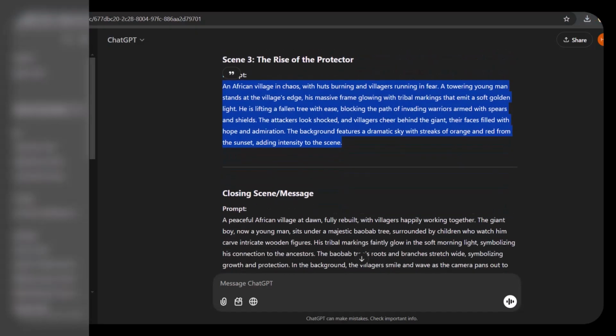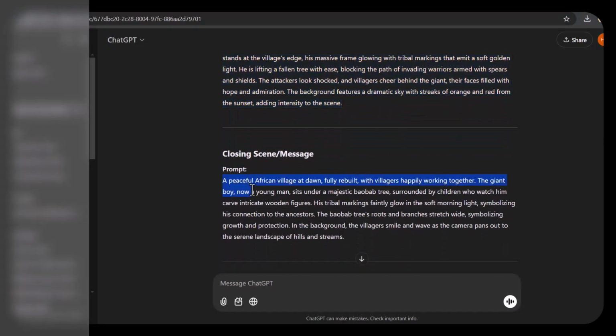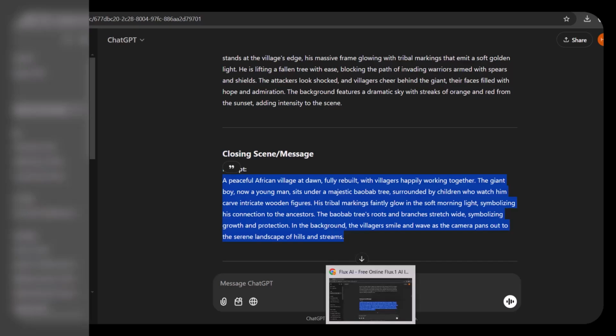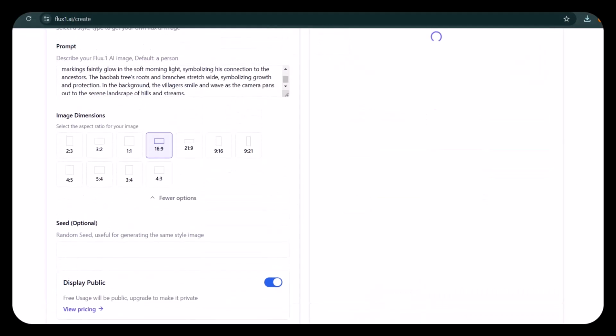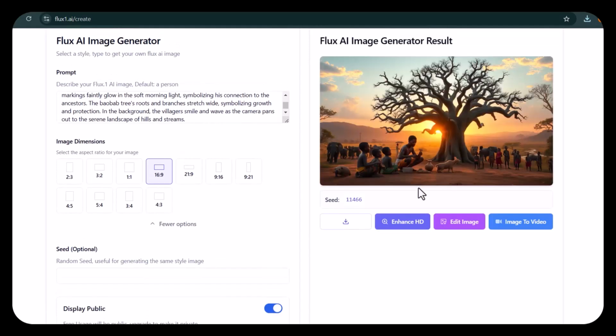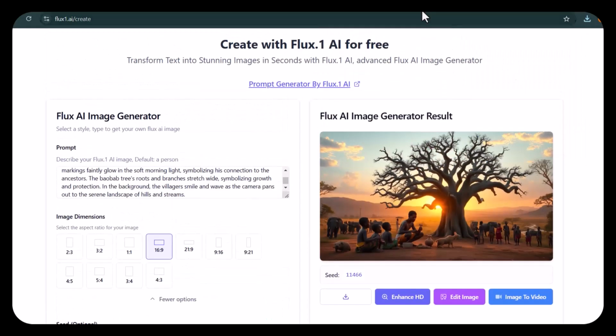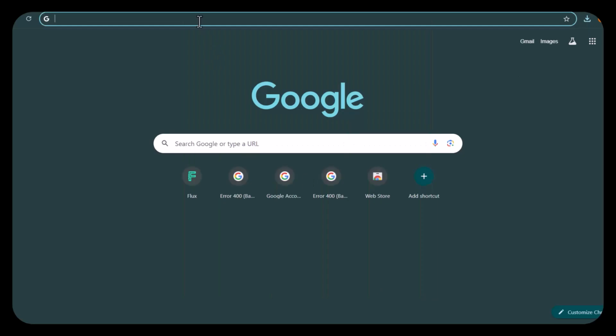Lastly, ChatGPT generated something again. That's the closing scene. We asked for 3 scenes and then it felt the need to generate a closing scene for us. So good. That's amazing. So next you download it again. So that's all. Once you are done downloading all the 4 images, next is another tool.